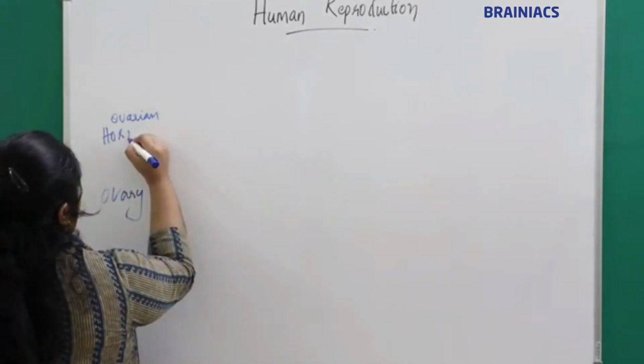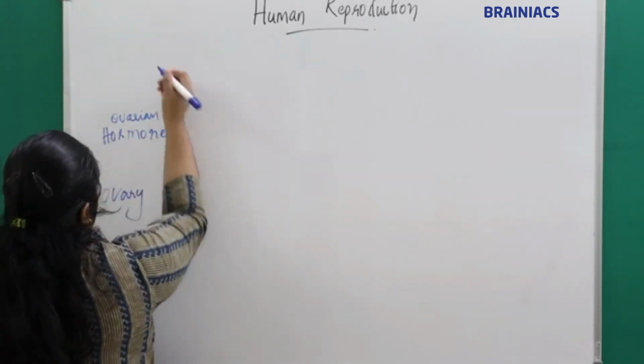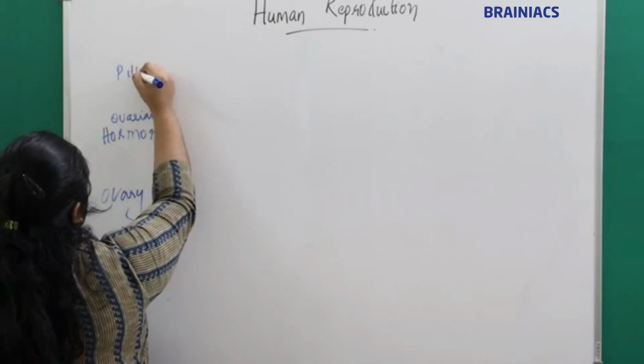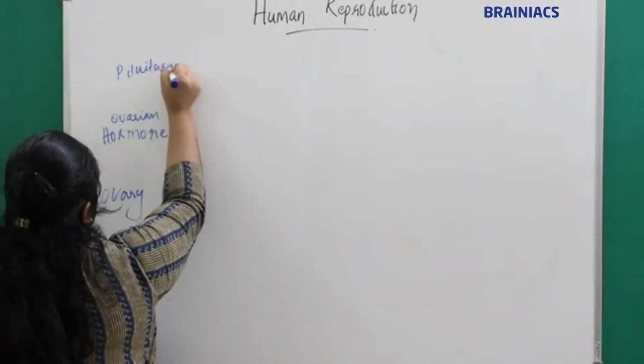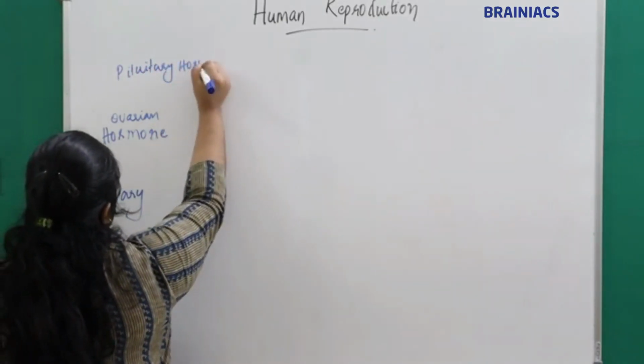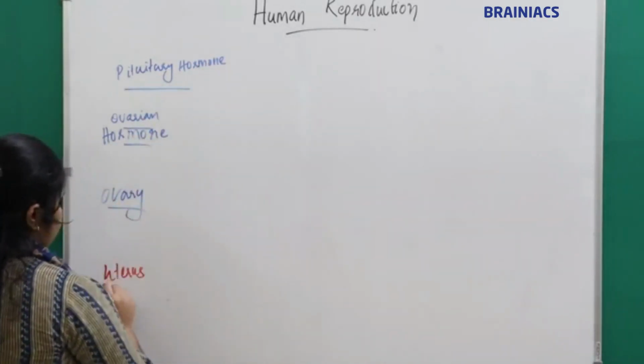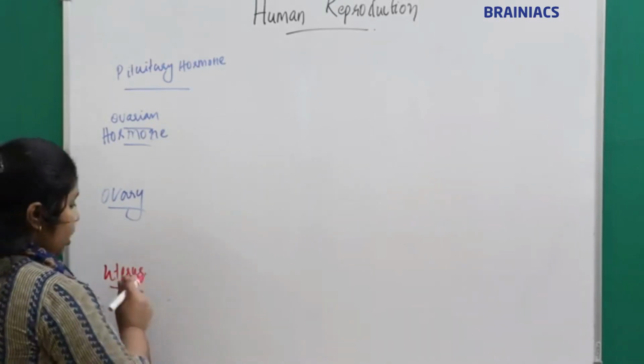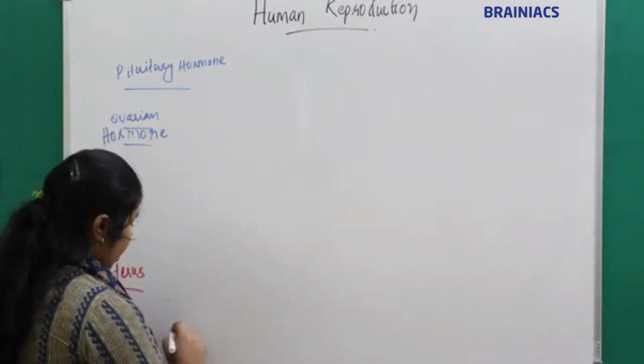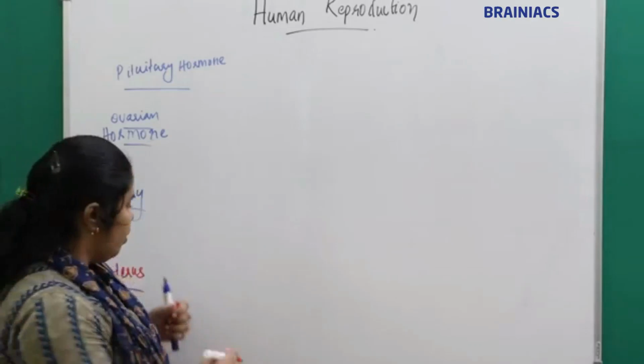Ovarian hormone, and we have the pituitary hormone. You have to consider this many things. So I told you what is happening in the menstrual period. The endometrium will shed off.